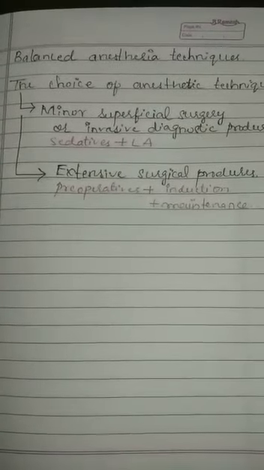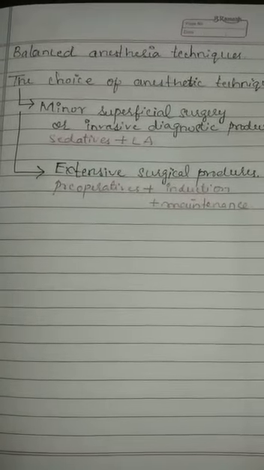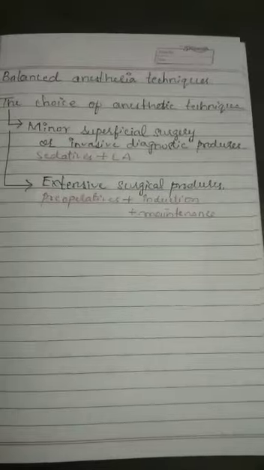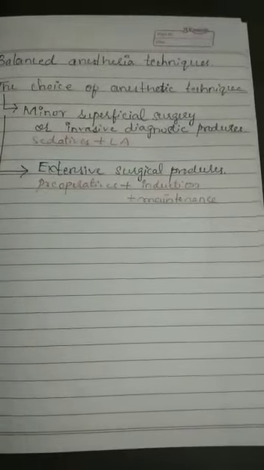Next important thing is the choice of the anesthetic agent. A surgery can be minor or major. In case of minor surgery we should give a separate technique, and for major surgery we should provide a separate technique of anesthesia. In case of minor superficial surgery or any invasive diagnostic procedures, we can give oral or parenteral sedatives along with a local anesthetic. That is enough for a minor superficial surgery.